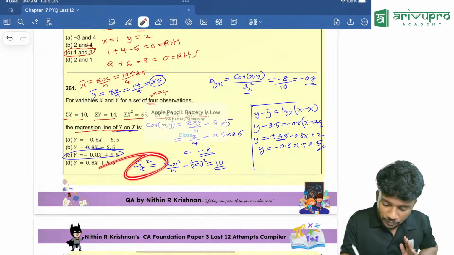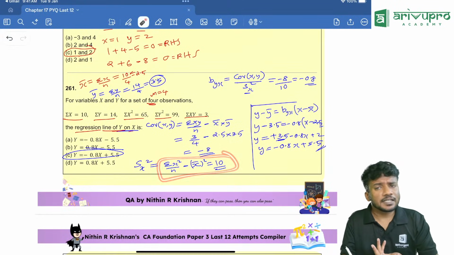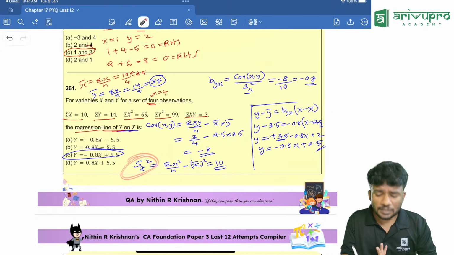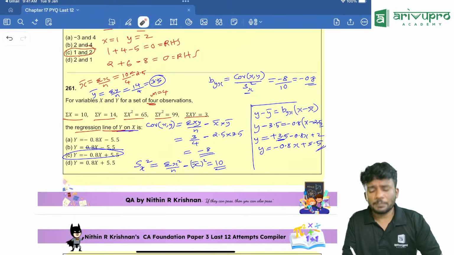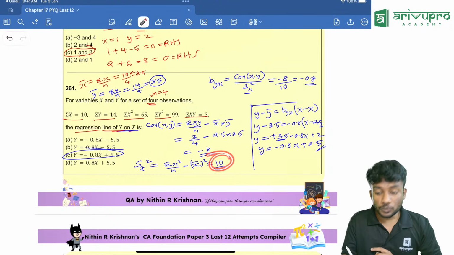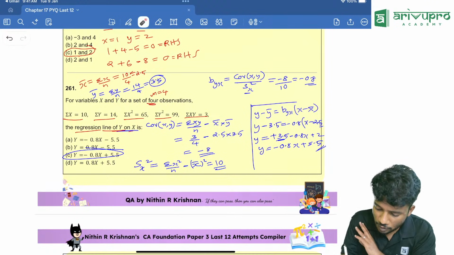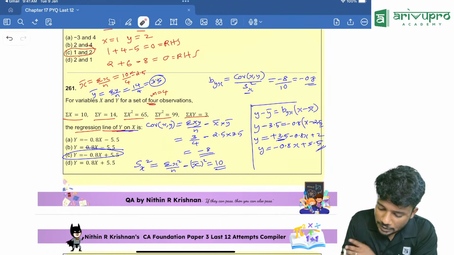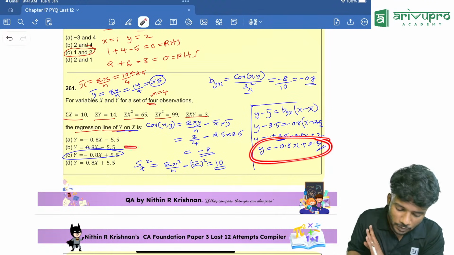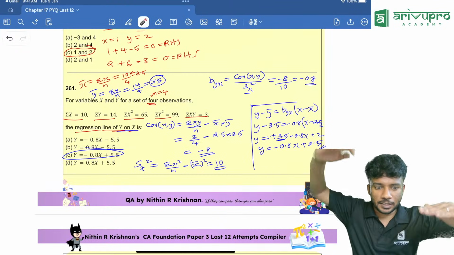Then find the variance of x, sigma x square divided by n minus x bar the whole square, which is equal to 10. From that you get the value of byx. Substitute over there, open the bracket, and you will get the final equation as this.